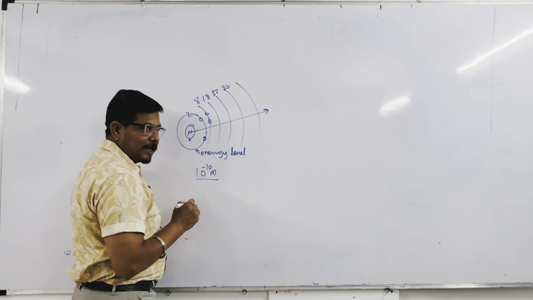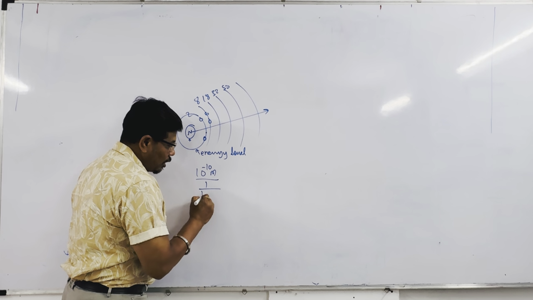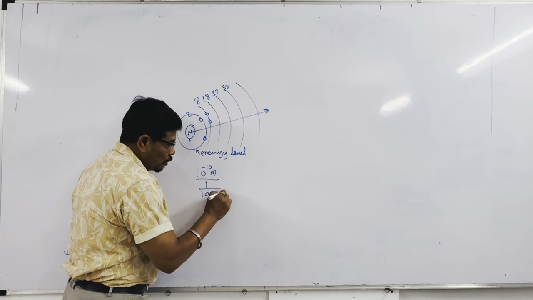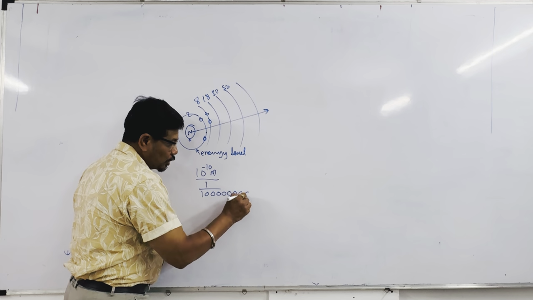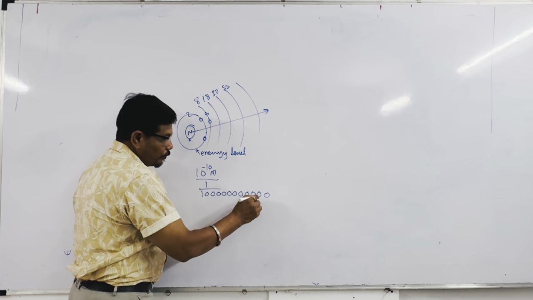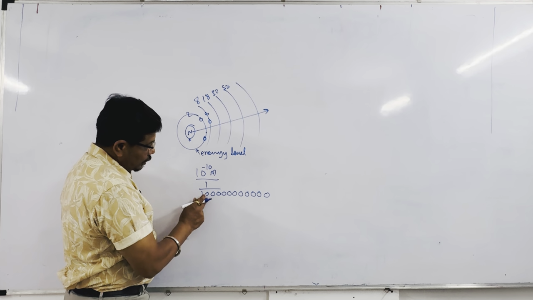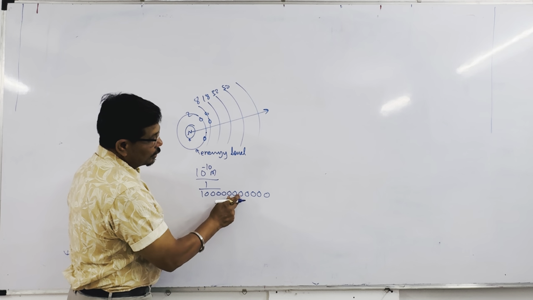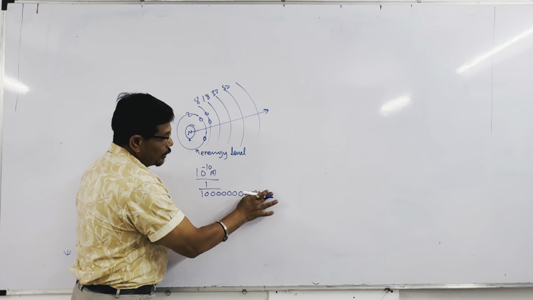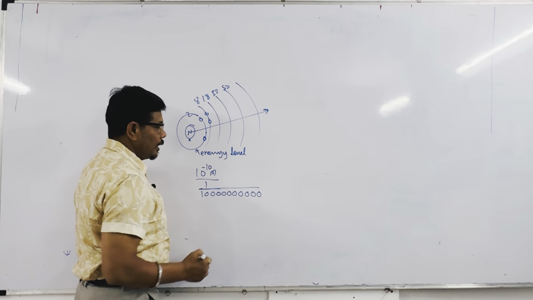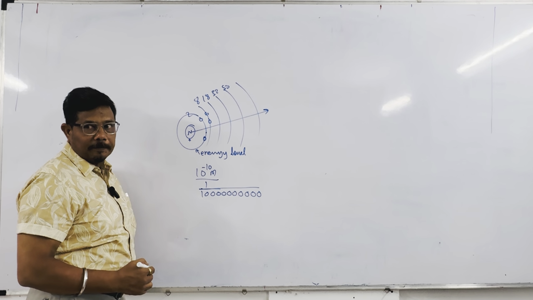This is a very small size, meaning 1 upon 10 raised to the power 10. They are 1 upon, this is 10 raised to the power minus 10.